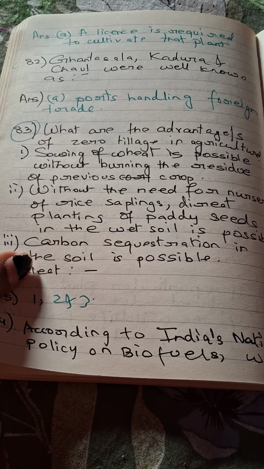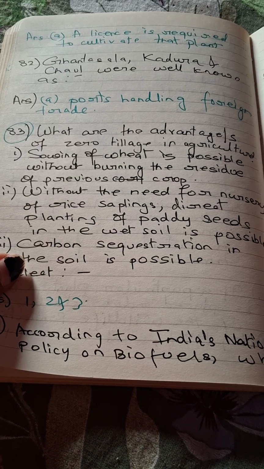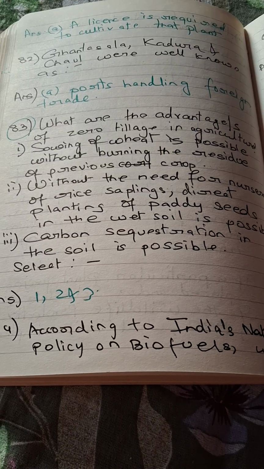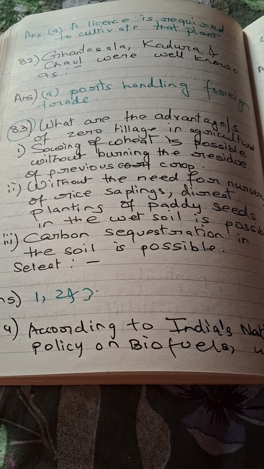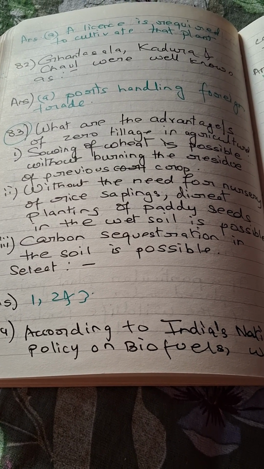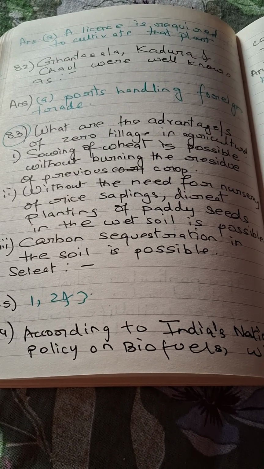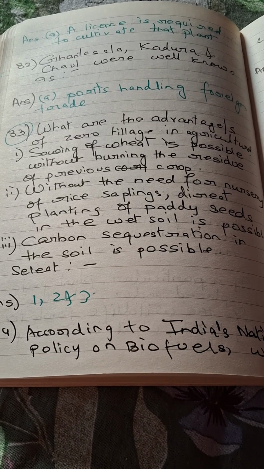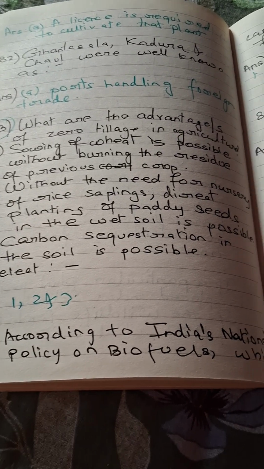Next question, what are the advantages of zero tillage in agriculture? Number 1, sowing of wheat is possible without burning the residue of the previous crop. Without the need for a nursery of rice saplings, direct planting of paddy seeds in wet soil is possible. Carbon sequestration in the soil is possible. So all three options are correct.